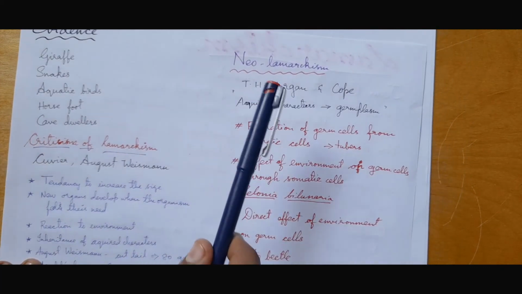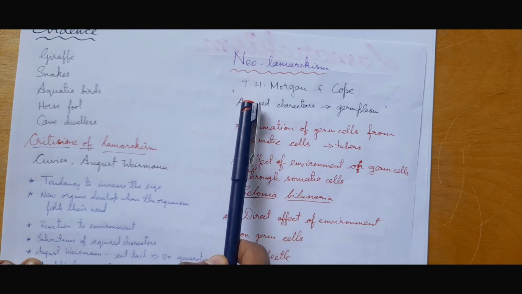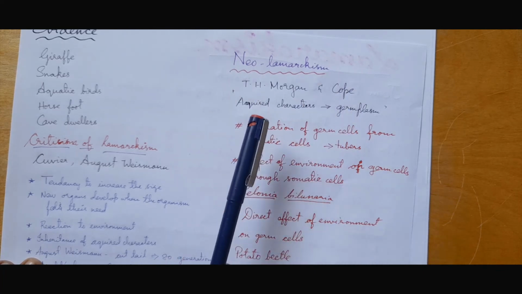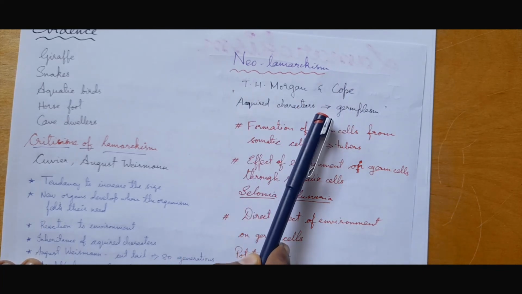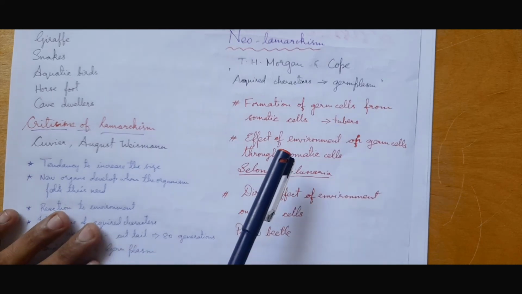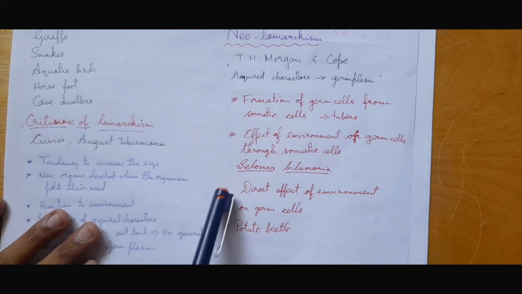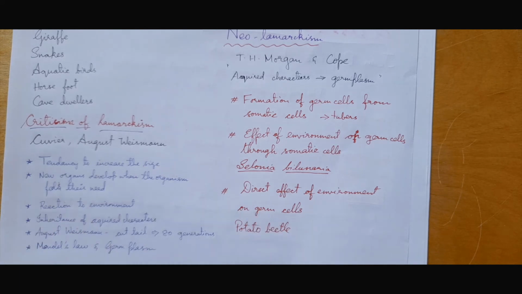And Neo-Lamarckism was proposed by T.H. Morgan and Cope, with their main aim that acquired characters got incorporated into the germplasm, and they proved it through some examples like tubers, Celonia, or potato beetle.